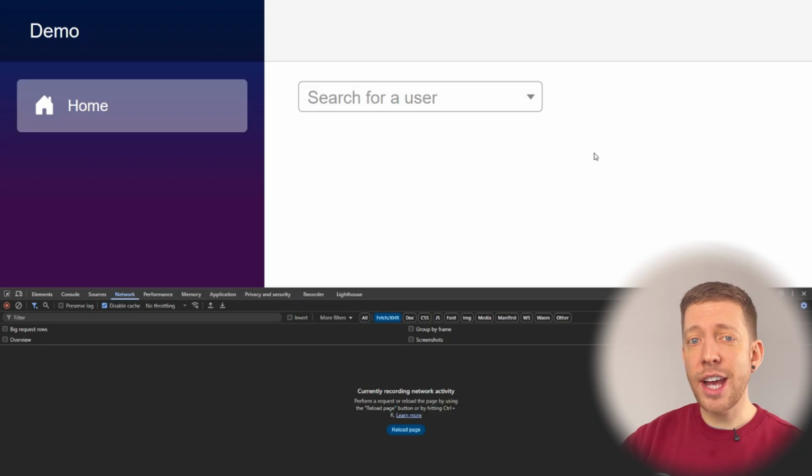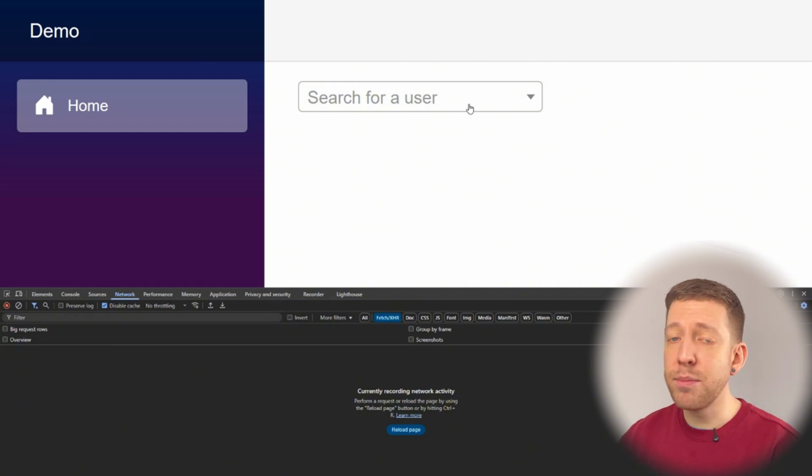I'm going to show you the async mistake that's probably slowing down your app and how to fix it in just a few lines. So if we take a look at this simple demo app that I've created, we have a simple user type ahead.